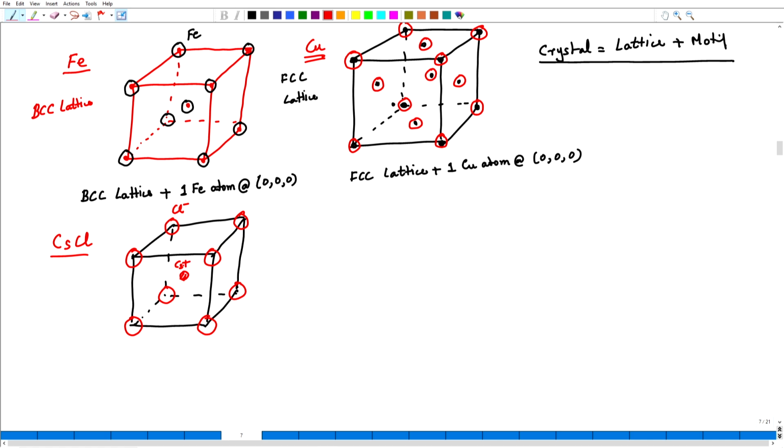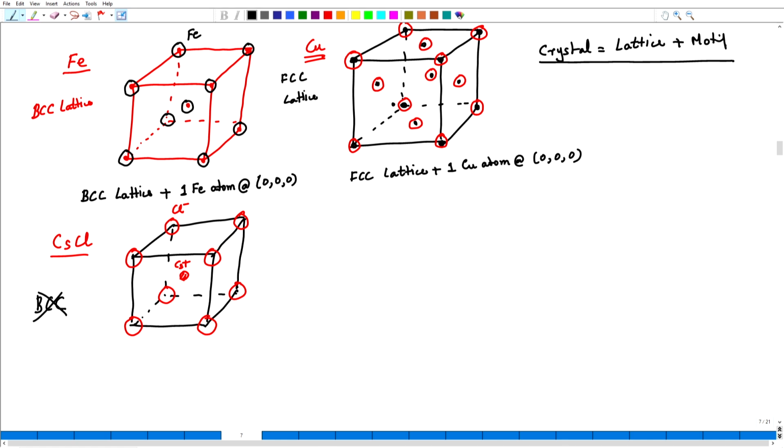Now, let us look at the structure and try to figure out what is its lattice. Very often, just because we see atoms at the corners and at the body centered position in a cube, we assume it is a body centered cubic structure, which is incorrect. So, let me first say, is it a BCC lattice? It is incorrect. So, how is it incorrect? Let us also look at that.